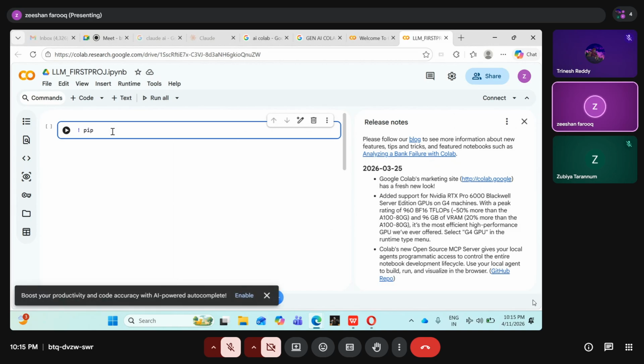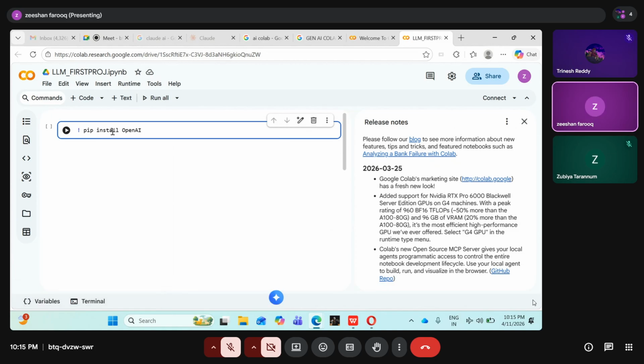Okay, pip install openai. Now once we write this, we have to put one more feature called LangChain. Okay, pip install langchain. Now again, ampersand.